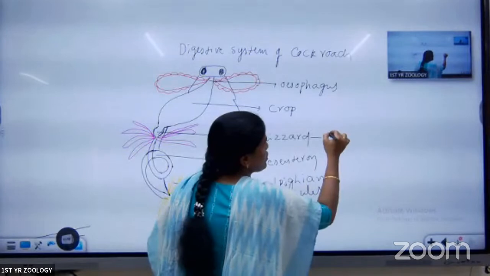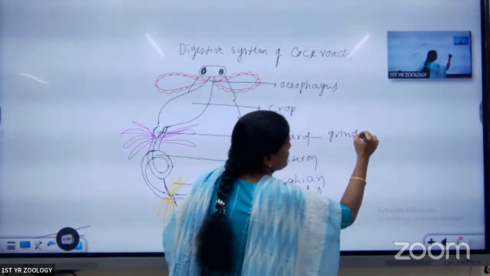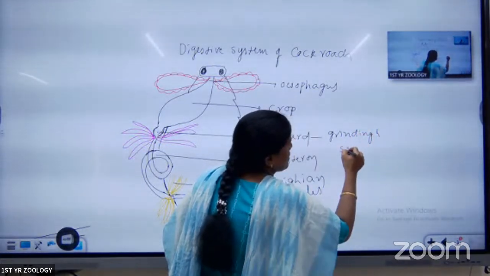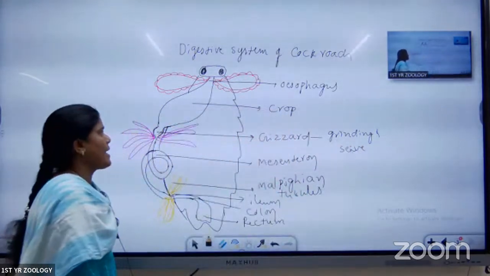It is useful for the grinding of food and for sieving, filtering. It is useful for grinding as well as filtering.